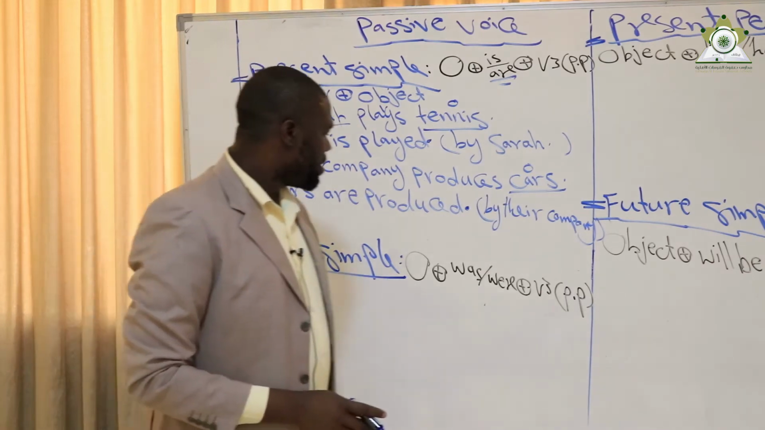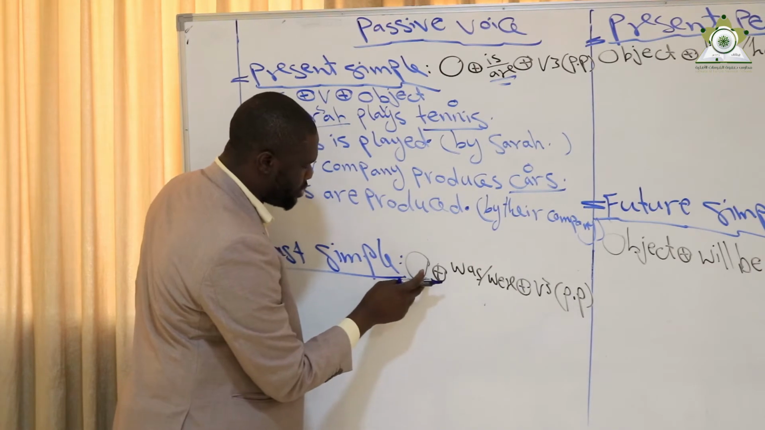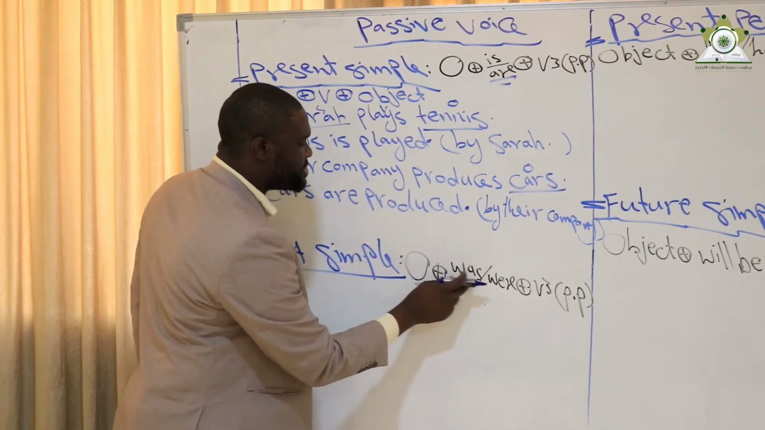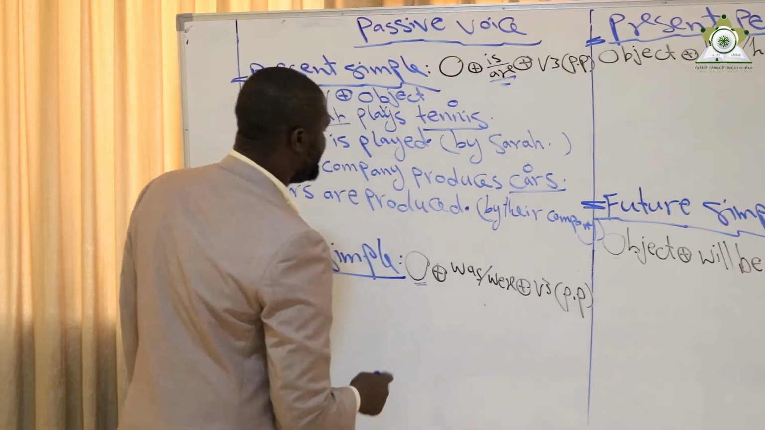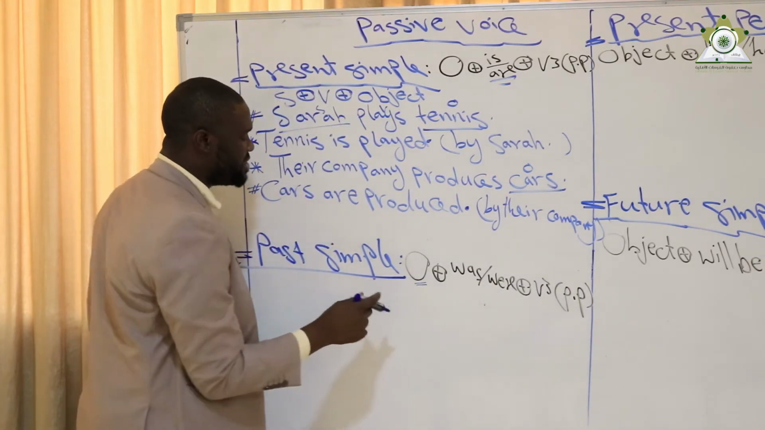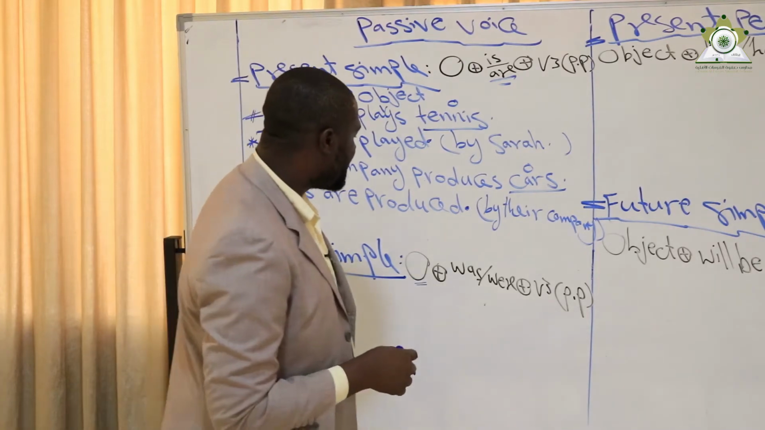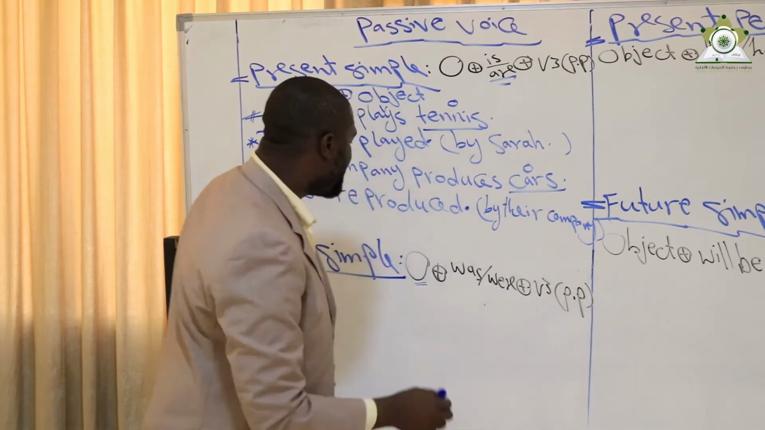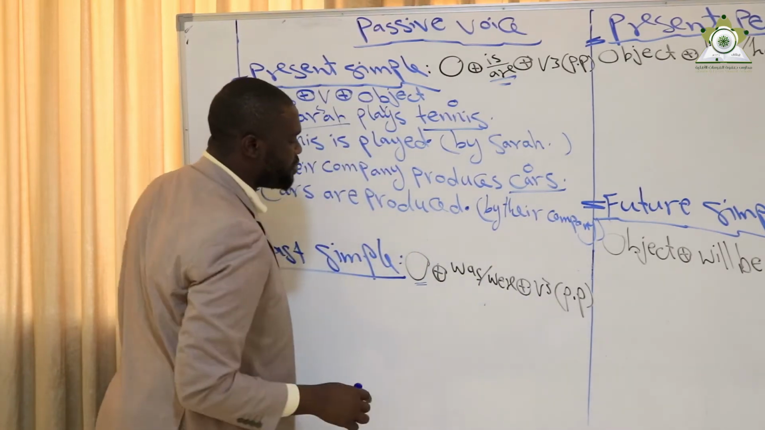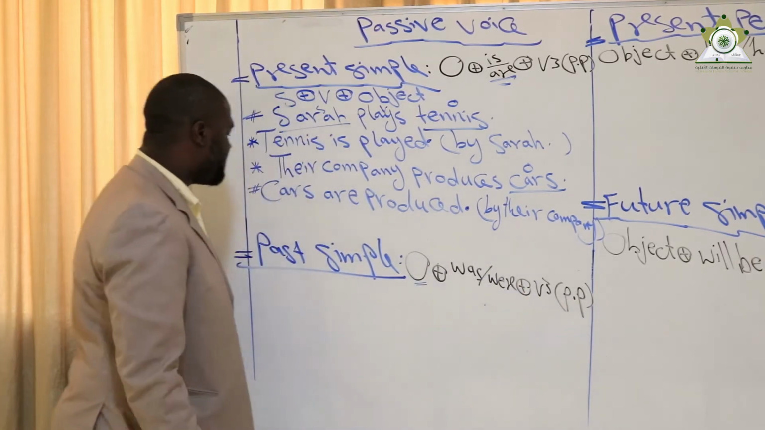Okay, the second part is past simple. In past simple, the sentence becomes object plus was or were plus verb 3 or past participle. It depends on the object. In case the object is singular, one thing, it becomes object plus was plus past participle. In case the object is plural, it becomes object plus were plus past participle.